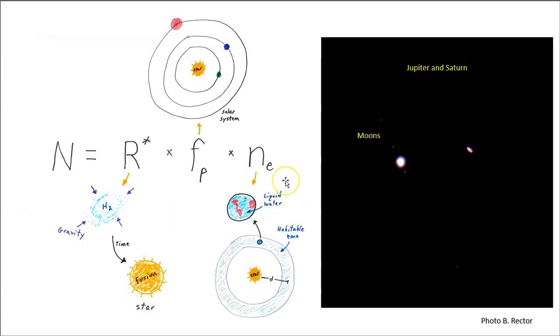Now, habitable worlds do not have to be planets. So if we return to Jupiter and Saturn, although you can't see the moons of Saturn here, a habitable world might include the moons of a planet. And scientists are very interested in some of the moons of Jupiter and Saturn to see if they might have conditions that might permit various kinds of chemistry to occur and perhaps the conditions for life to emerge.